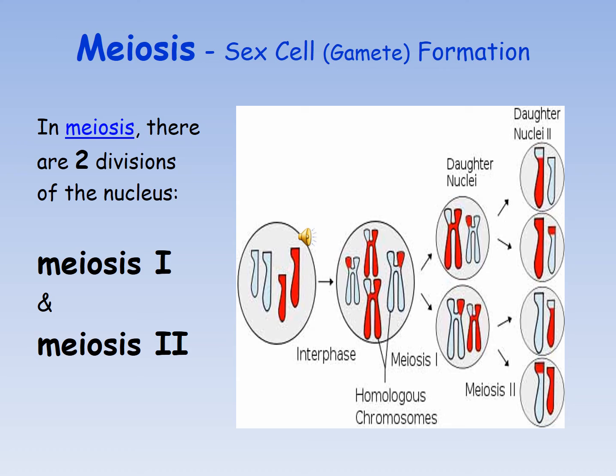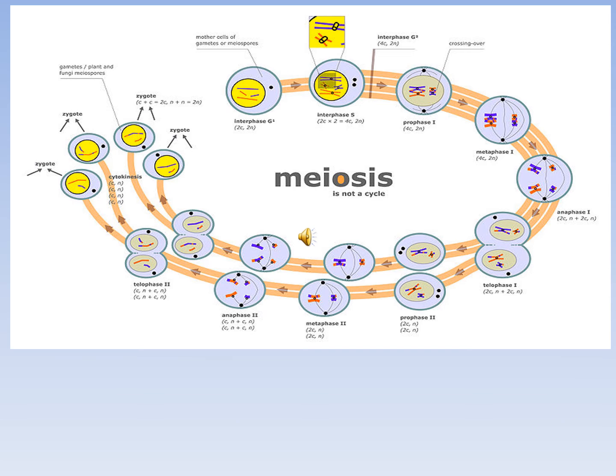And as a result of meiosis, sex cells, simply known as gametes, are formed. Okay, let's start the mechanism of meiosis. There are 2 phases of meiosis, that is meiosis 1 and meiosis 2. First of all, we will discuss meiosis 1.